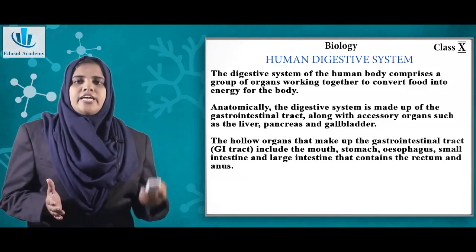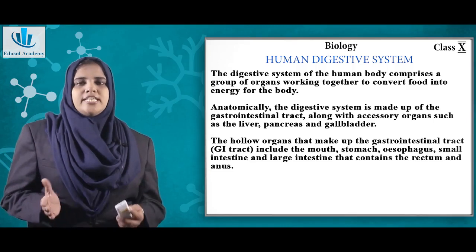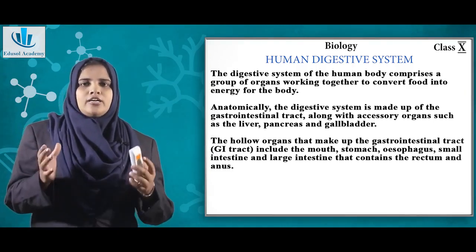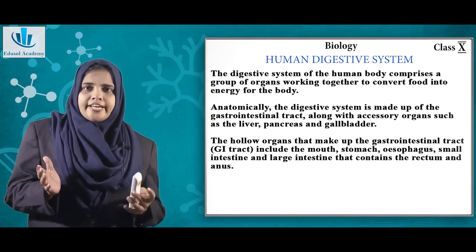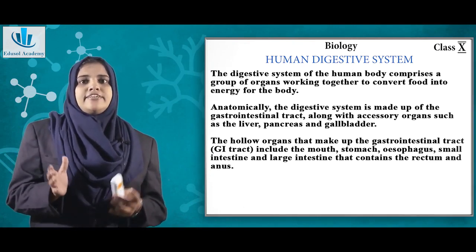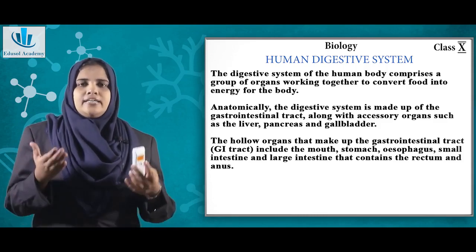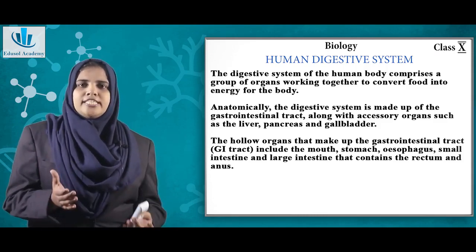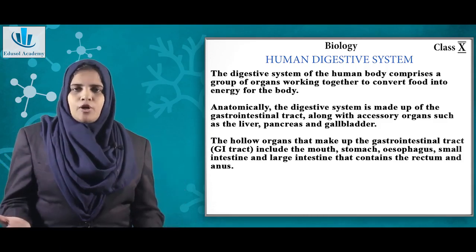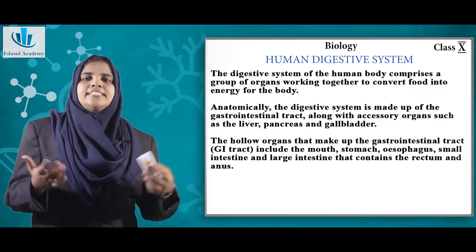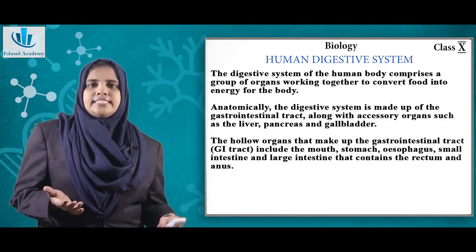So there are various organs. It begins with an opening called the mouth. Then you have a common region for your air and food, which is called the pharynx. After the pharynx, the food enters the food pipe or the esophagus, then the stomach, from the stomach to the small intestine, and subsequently to the large intestine.